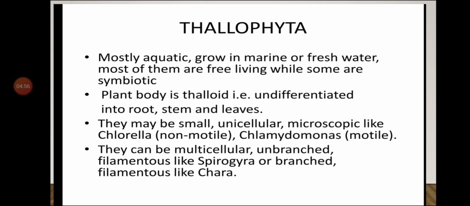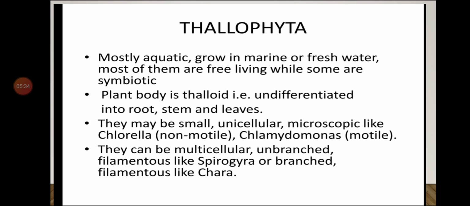The second characteristic is that the plant body is thalloid. Thalloid means the plant body is not differentiated into root, stem and leaf. Next point, they may be small, unicellular, microscopic like Chlorella, non-motile, while Chlamydomonas is motile. The thallophyta organisms are very small, unicellular, that means consisting of a single cell, and microscopic, that means they are only visible by microscope. We cannot see them with our naked eyes.